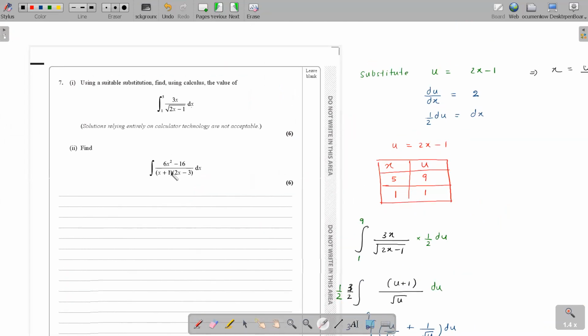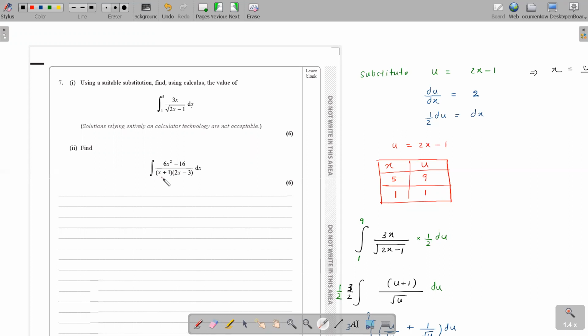Roman number 2. Find the integration of 6x square minus 16 over x plus 1, 2x minus 3. Again, 6 marks. Okay, what is the strategy that we apply here? Any idea? The equation in the numerator, we should factorize that. If you factorize the numerator, it doesn't factor. You could just take a 2 out, that's all. That doesn't help it to factorize.